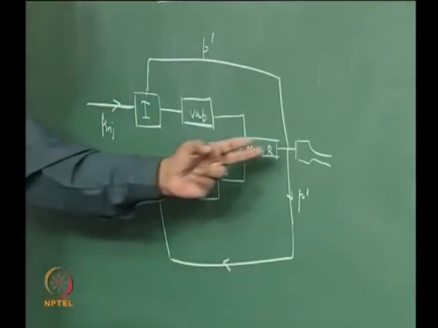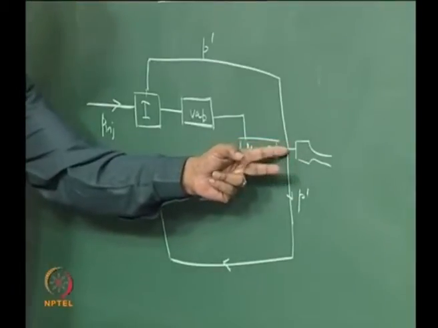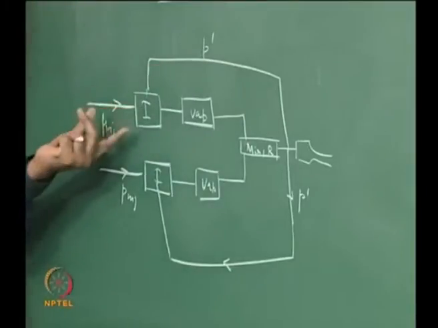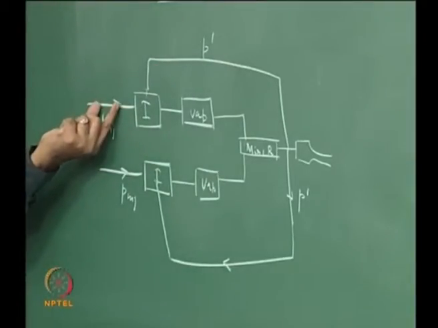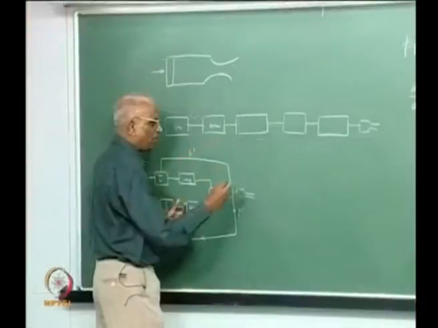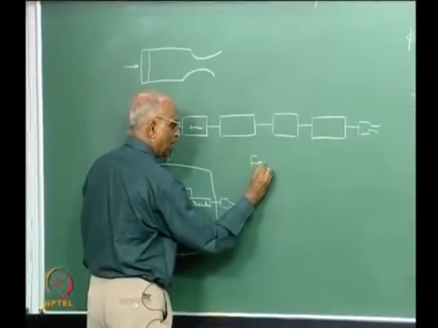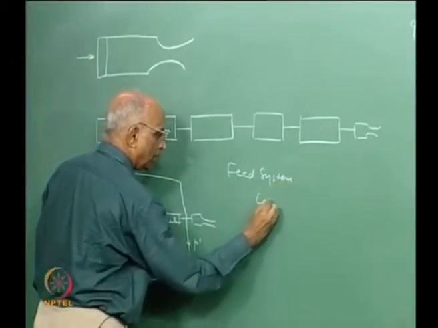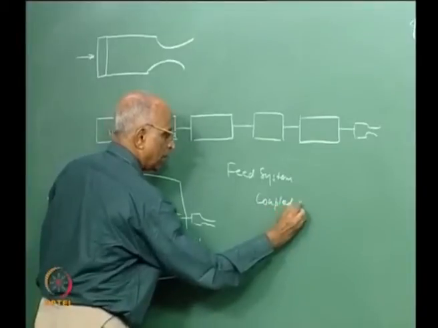In other words, a change in the downstream value of P prime due to mass generation gets coupled to your intake to the injector. That means it is the feed system which gets affected, and therefore this type of combustion oscillation is known as feed system coupled